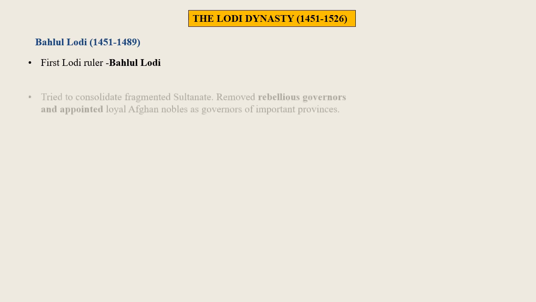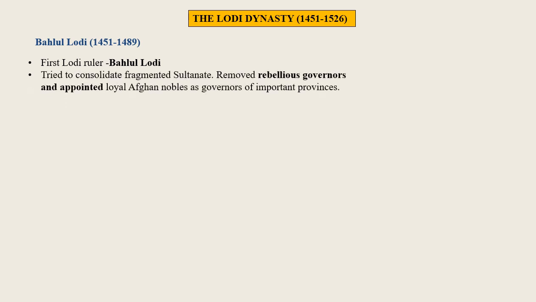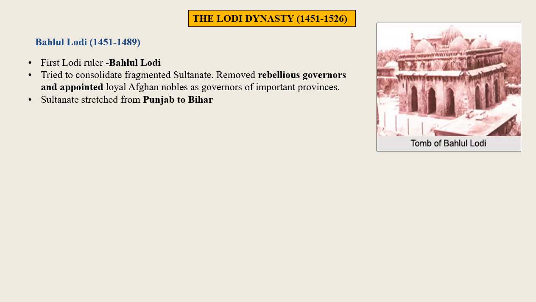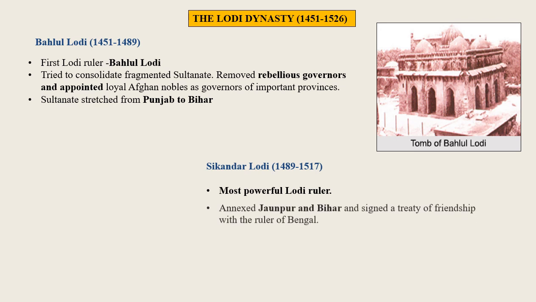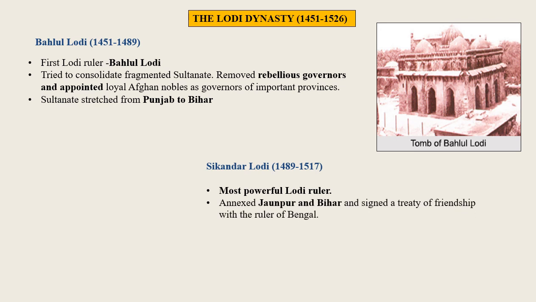He tried to consolidate the fragmented Sultanate. Bahlul Lodi removed rebellious governors and appointed loyal Afghan nobles as governors of important provinces. At the time of Bahlul Lodi's death, the Sultanate stretched from Punjab to Bihar. Sikandar Lodi, 1489 to 1517. Sikandar Lodi was the most powerful Lodi ruler. He annexed Jaunpur and Bihar and signed a treaty of friendship with the ruler of Bengal.